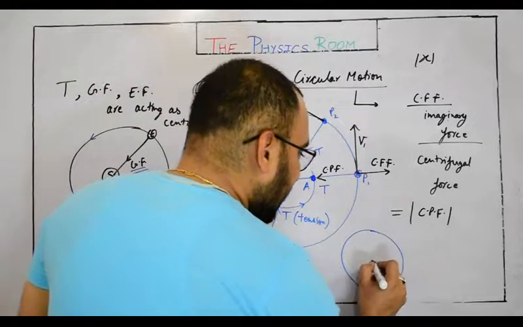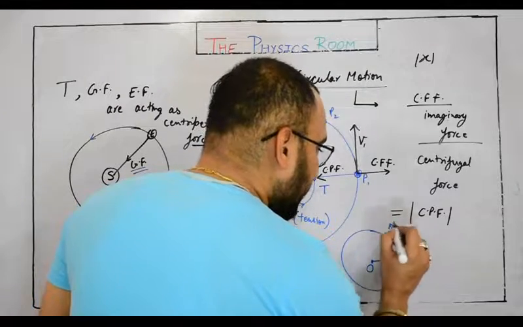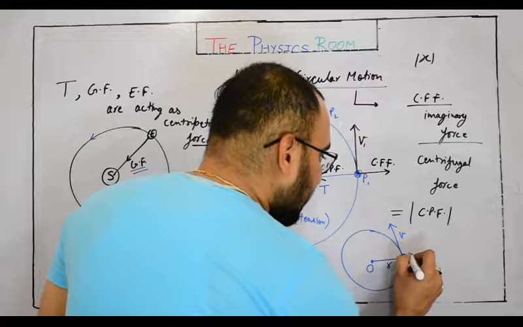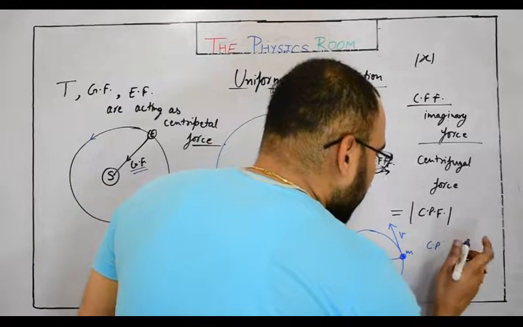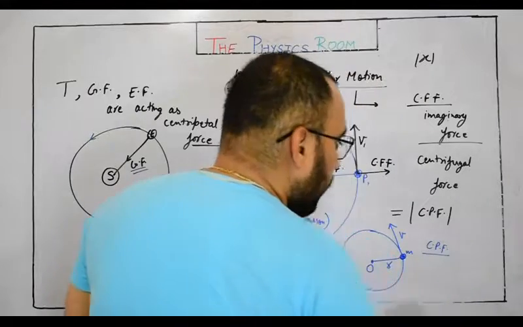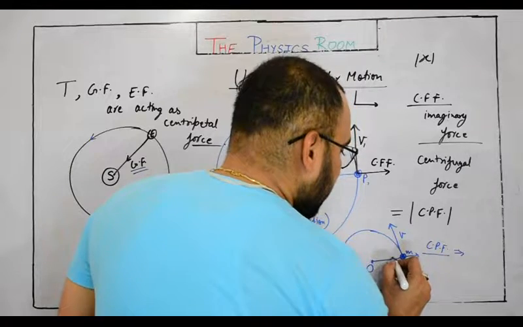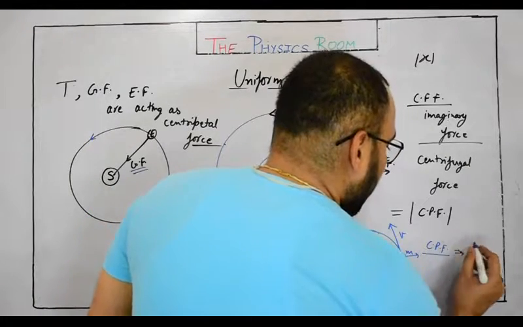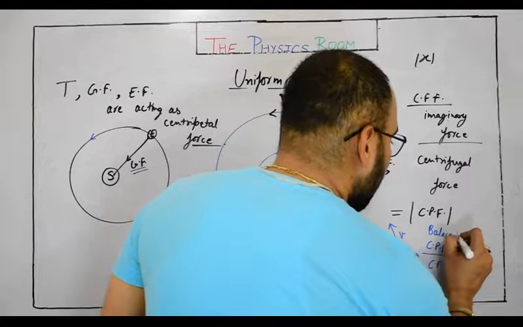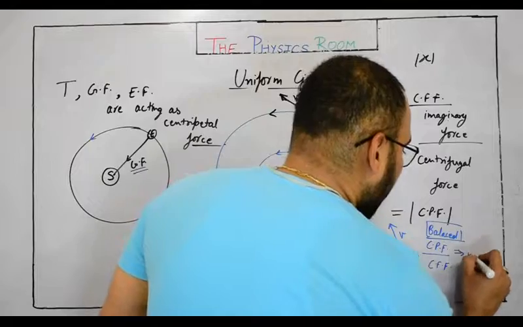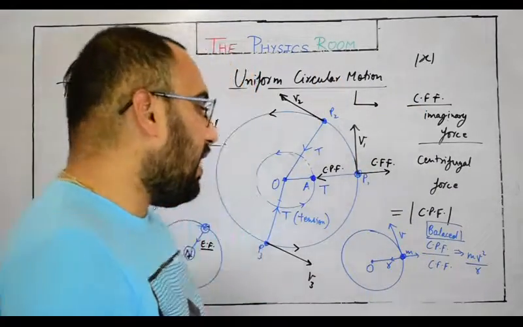If its circular path radius is r, the tangential velocity value is v, and the particle's mass is m, then the formula for centripetal force, or I should say centrifugal force because it is directed outward, for a balanced circular motion, is mv square upon r: mass into velocity square upon r.